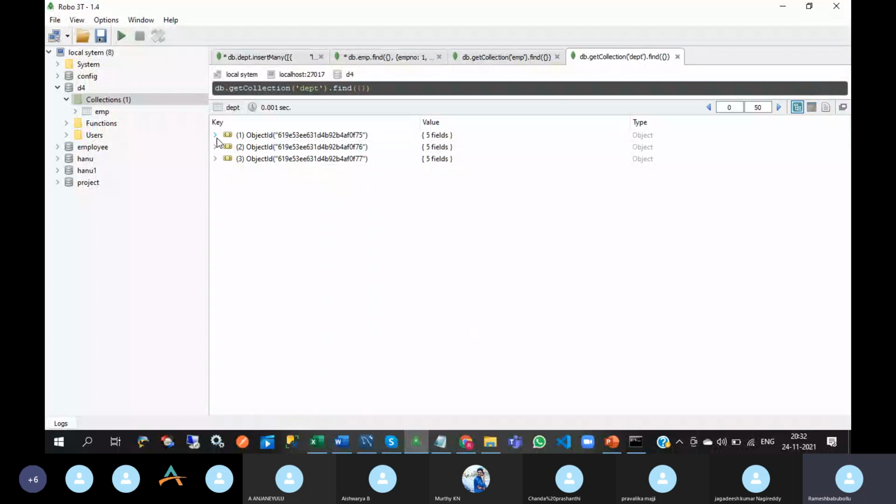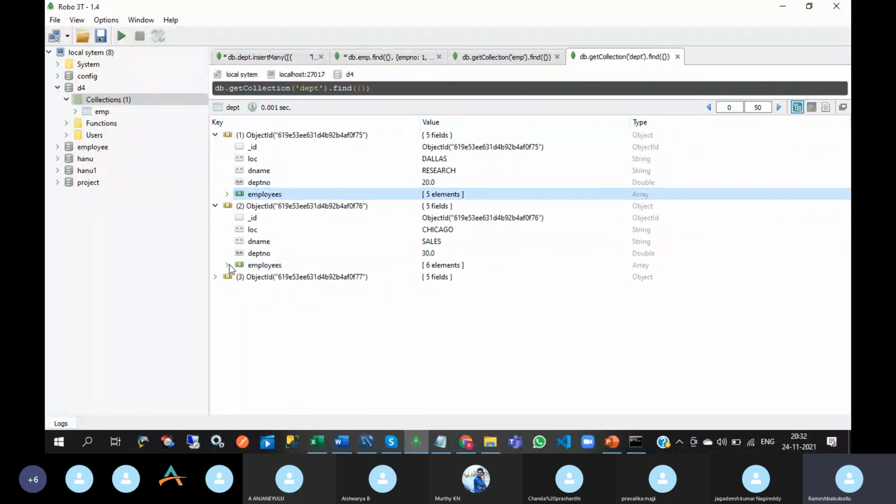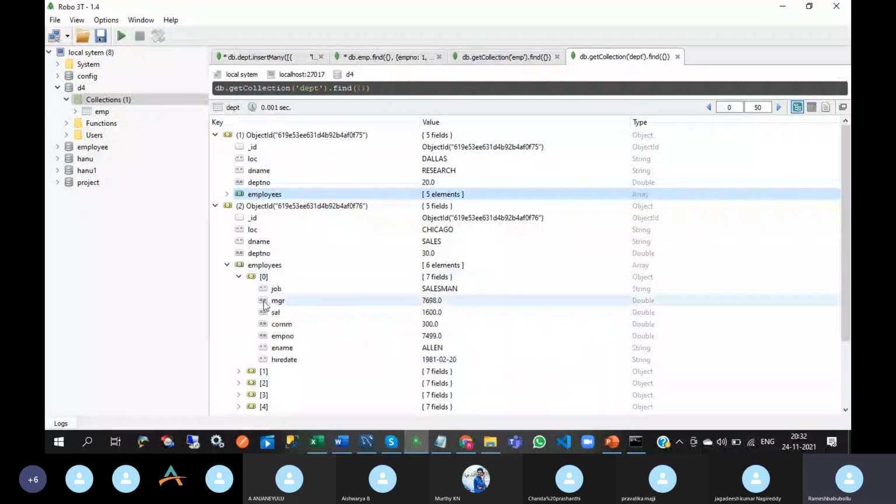If you have this type of view, that view name is tree mode. You can see the data type of each and every field. Here, employees has the array data type. If you expand this array, you can see the objects. If you expand this object, you can see the values.